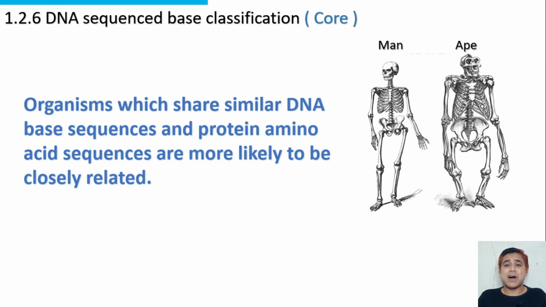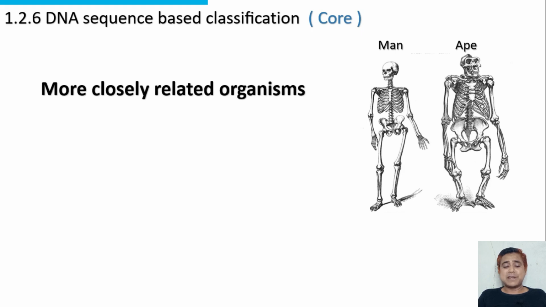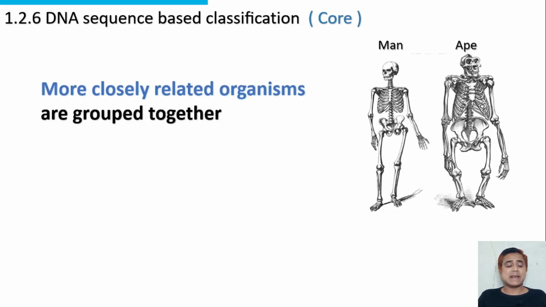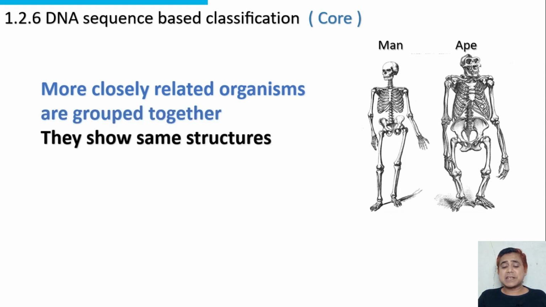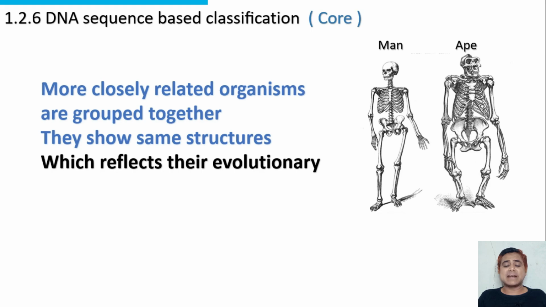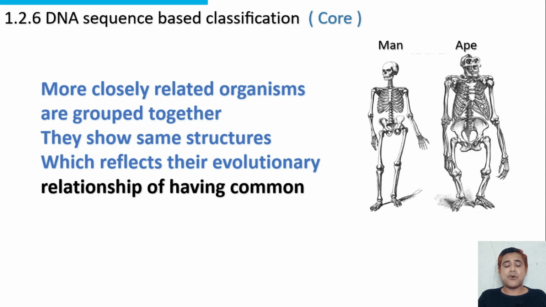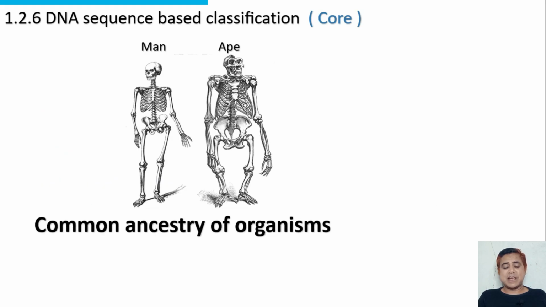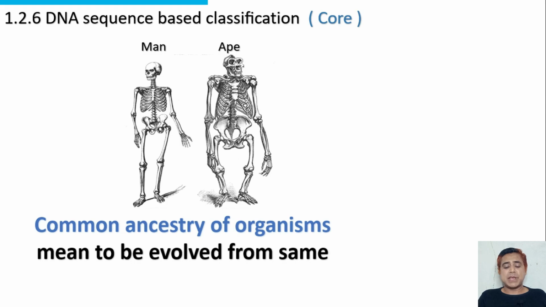This is an advanced form of classification based on DNA sequences and protein amino acid sequences. More closely related organisms are grouped together. They show the same structures, which reflects their evolutionary relationship of having a common ancestor. Common ancestry means having evolved from the same ancestor.